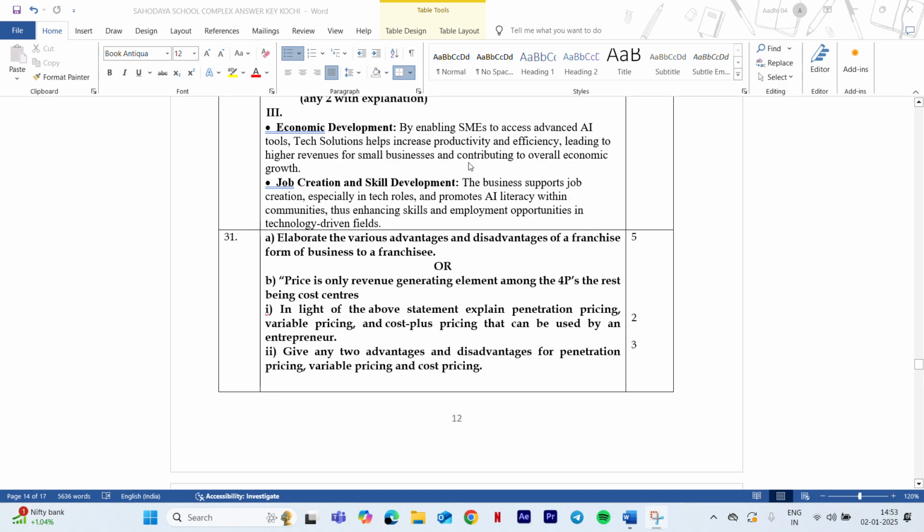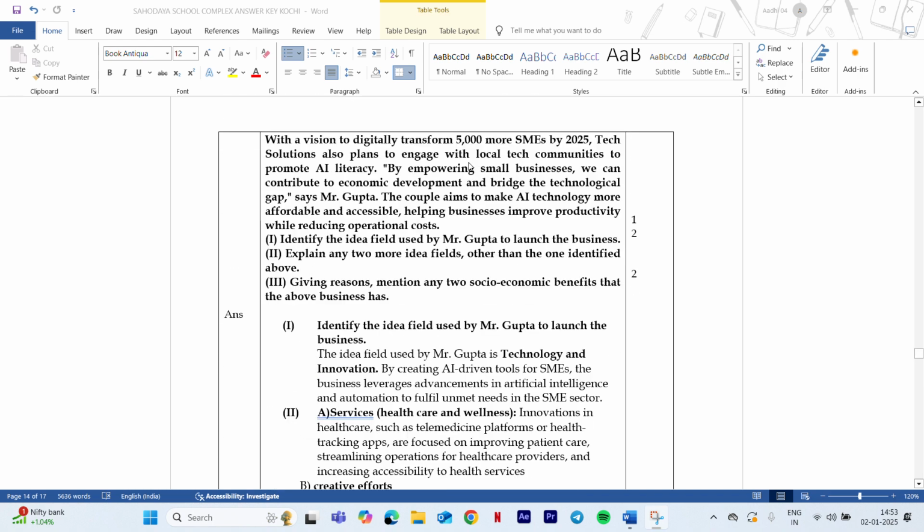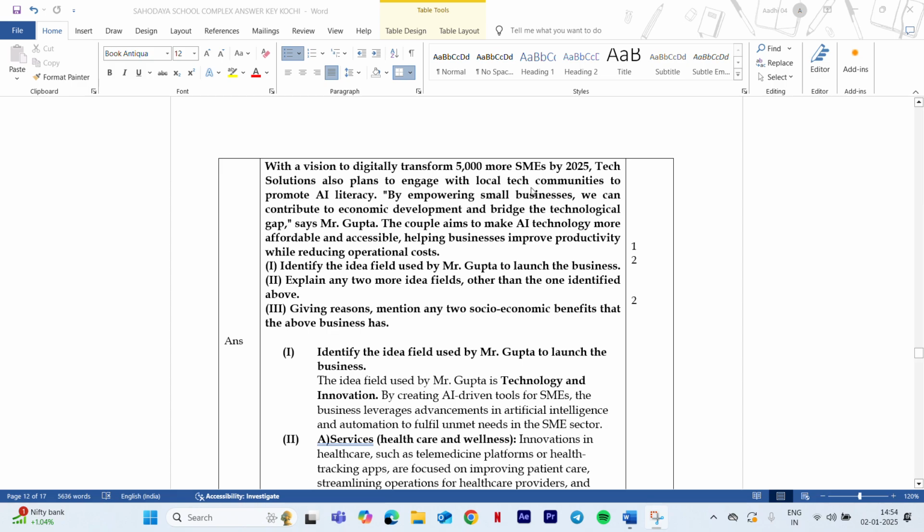Again, do not write in points, you need to explain it. If the question is enlist or list out, then only you list out the headings. Otherwise, please do explain it in 2 to 3 sentences, 3 to 4 sentences, or 5 to 6 sentences according to the question.